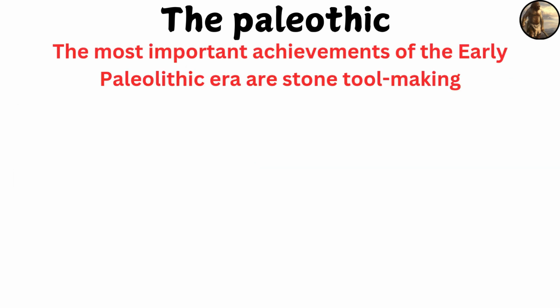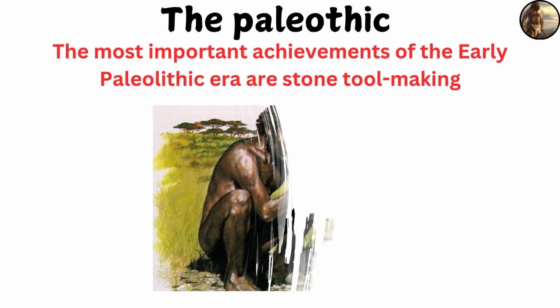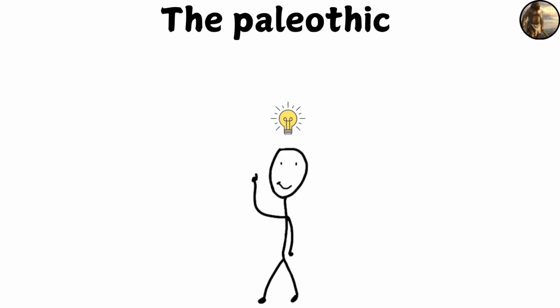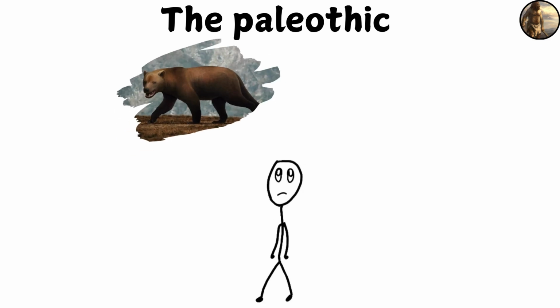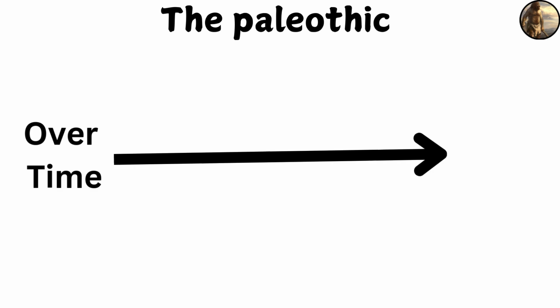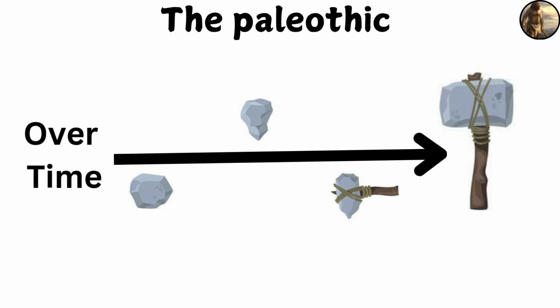One of the most important achievements of the early Paleolithic was making stone tools. Instincts prompted ancient humans to make simple tools, such as chisel stones, to help them in harsh environmental conditions. Over time, tools developed in this era, and it became possible to make more complex tools, such as hand axes.